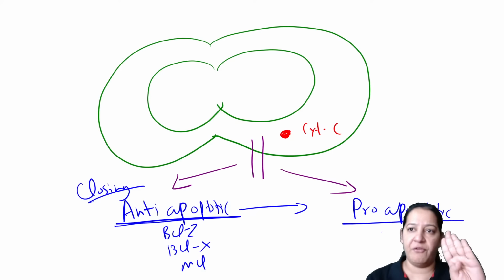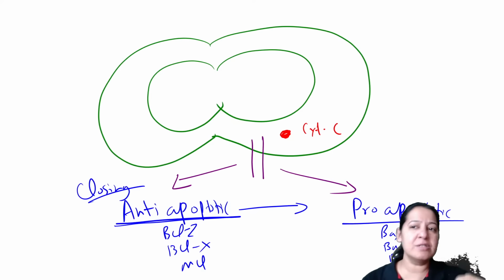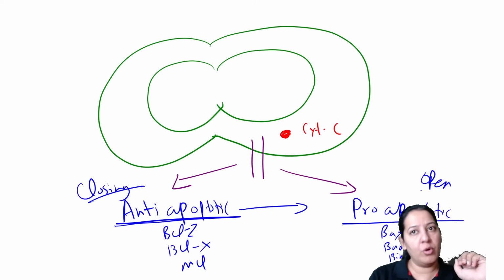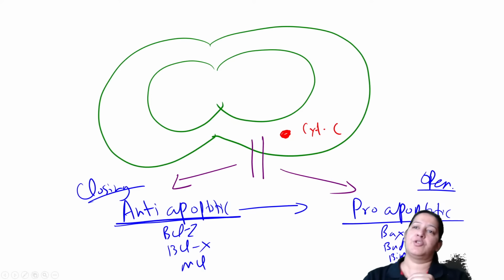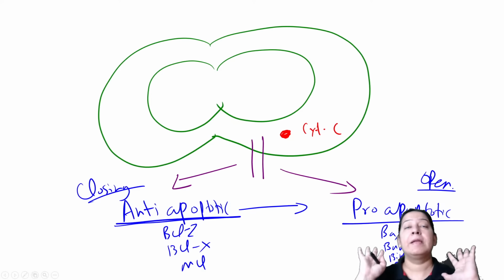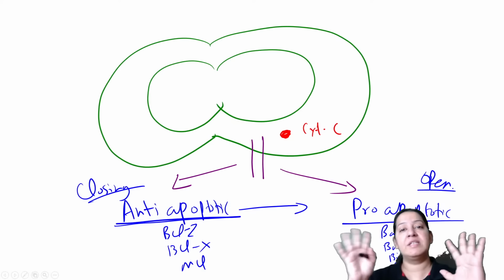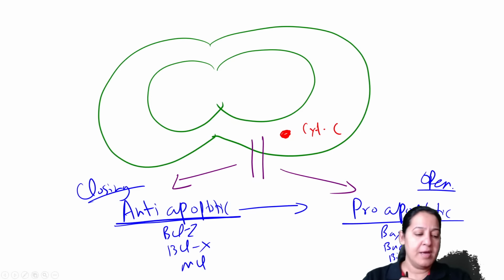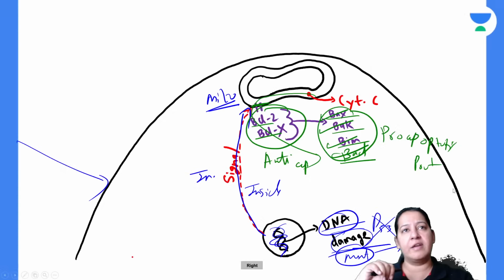What is the name? There are four: BAX, BAD, BIM and BARC. Right? There are many others also, but these are the important four. So they will open the transit. They will open the door and allow the cytochrome C to come into the cytoplasm. So whenever mitochondria receive the signal from the DNA, the anti-apoptotic proteins are replaced by pro-apoptotic proteins. Give me a thumbs up. Yes, very good, Sophie. Have you got it?